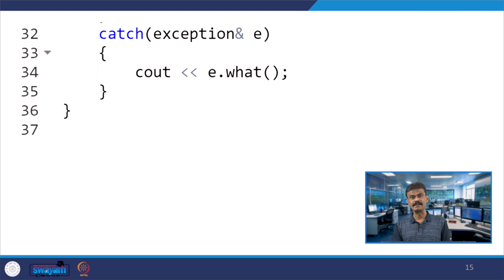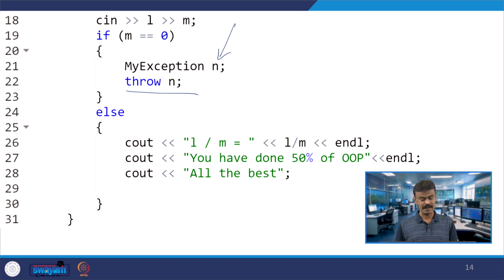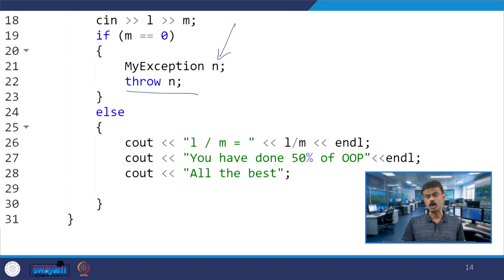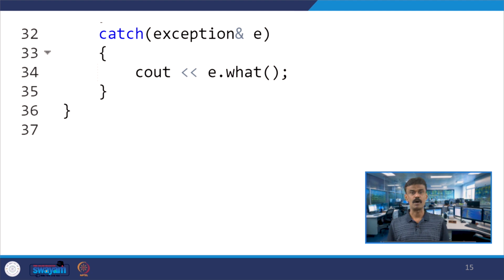So, suppose M is 0, throw n, right. So, you have this function over here, and it will be caught. If M is equal to 0, you are creating an object n under the class my exception, and this object will be thrown if M is equal to 0. This object will be thrown, that is what we studied. When the exception occurs, it will throw the object. So, this object will be caught over here, and you have a statement.